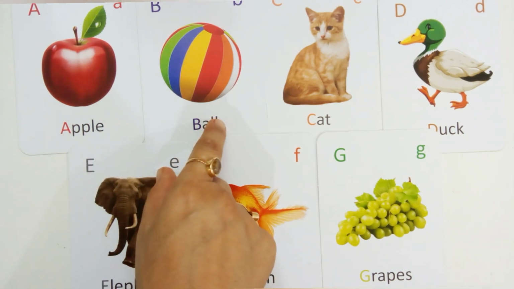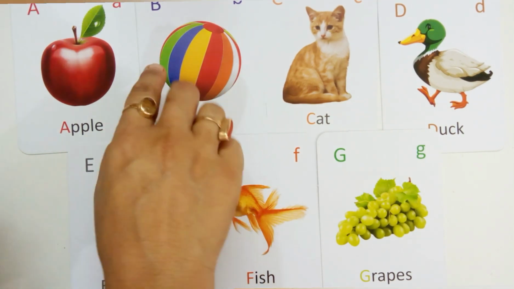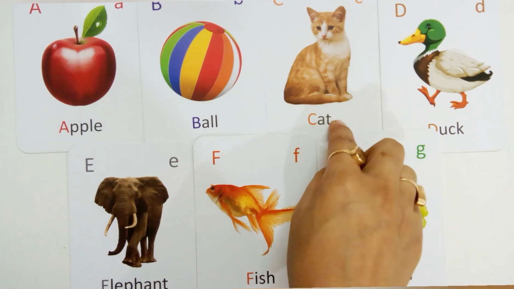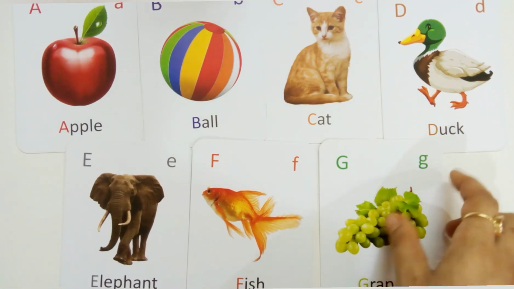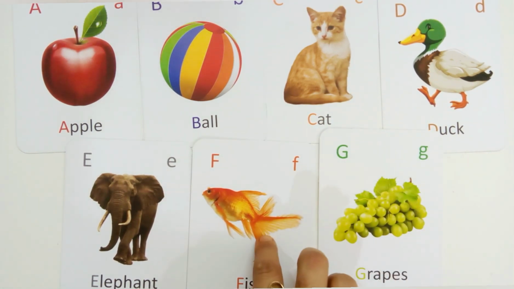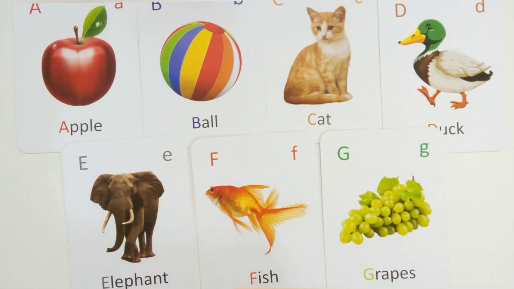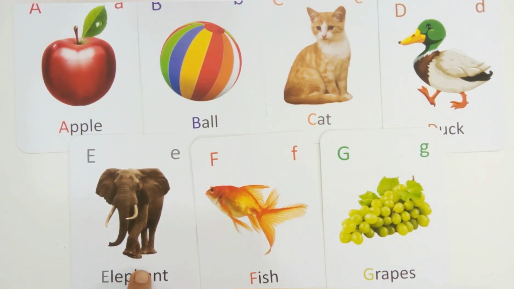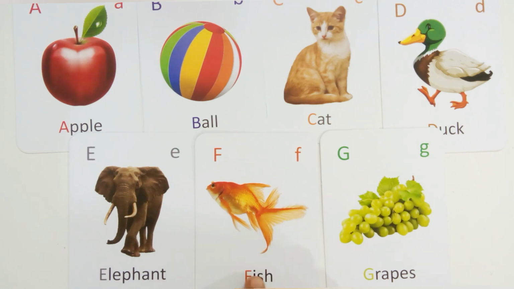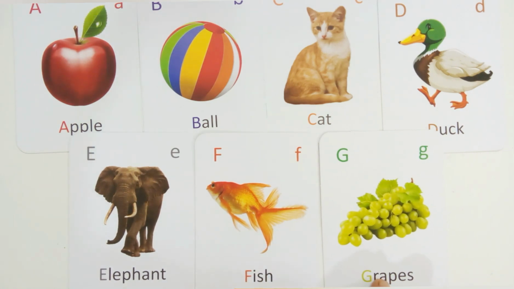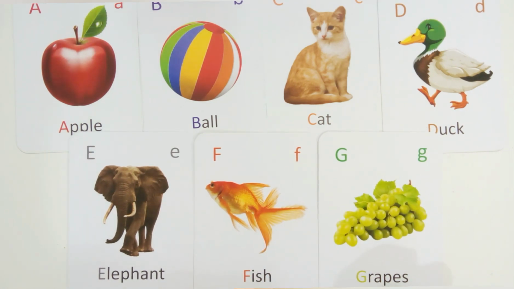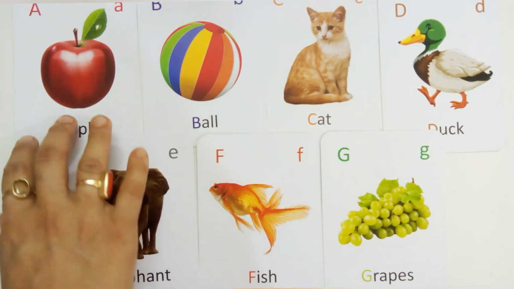B for ball. B-A-L-L, ball. C for cat. C-A-T, cat. D for duck. D-U-C-K, duck. E for elephant. E-L-E-P-H-A-N-T, elephant. This is elephant. F for fish. F-I-S-H, fish. G for grapes. G-R-A-P-E-S, grapes. A for apple.